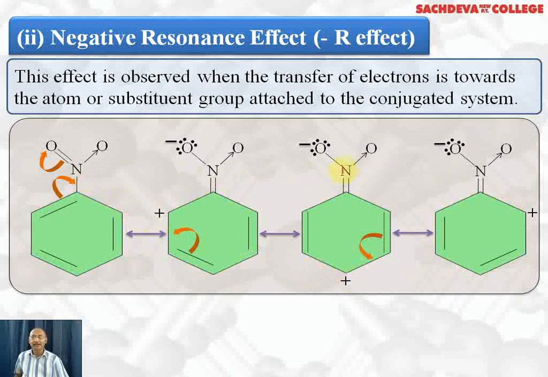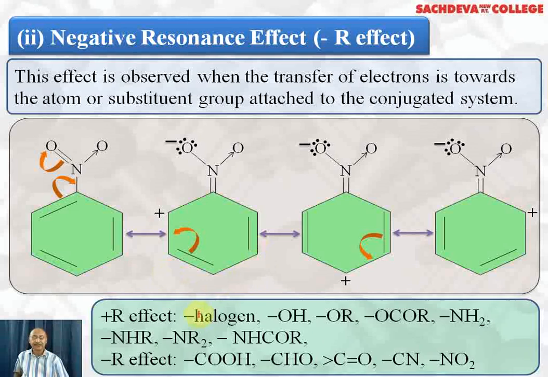Electron withdrawing means the group is attached to a more electronegative atom, so that there is a positive charge on the atom which is attached to the benzene ring, and they become electron withdrawing. So whenever an electron withdrawing group is present on the benzene ring, there will be a positive charge at the ortho and para positions. It means the electrophile cannot attack the ortho and para positions. So instead of the ortho and para positions, they will attack at the meta positions, where electron density is comparatively higher. So electrophilic substitution reactions will take place at the meta position in all the benzene compounds where electron withdrawing groups are attached.